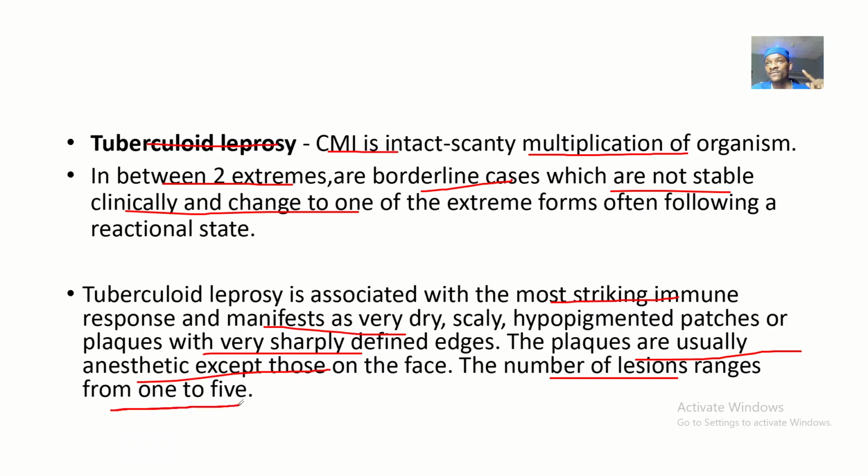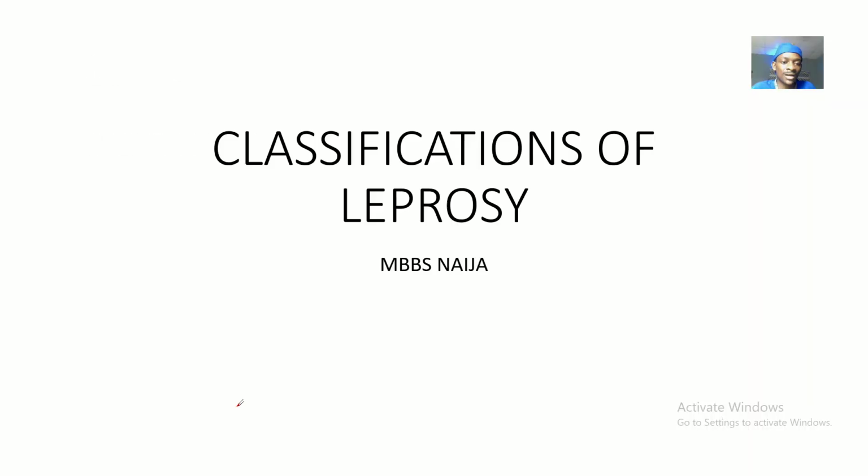So if lepromatous leprosy is multibacillary, meaning more than 5 patches or lesions, this one having 1 to 5 lesions is paucibacillary. That's what they call it. Okay, just 1 to 5. That's it about the classification of leprosy, being classified into lepromatous leprosy and tuberculoid leprosy. Borderline leprosy is just in between and not really recognized. Alright, so that's it, guys, and bye for now.